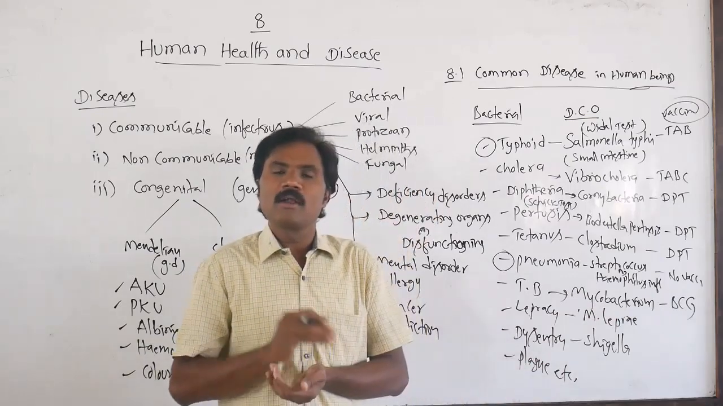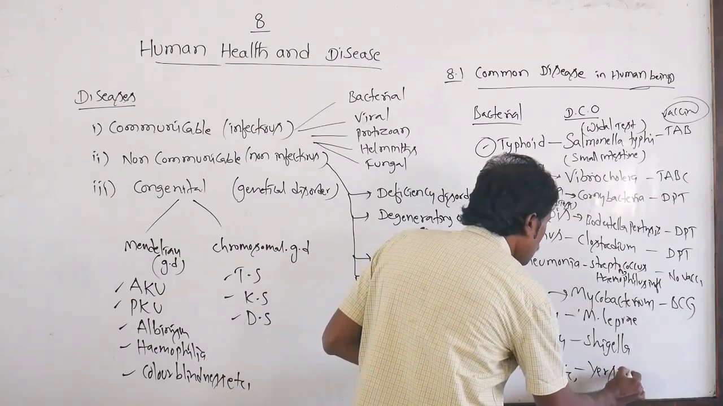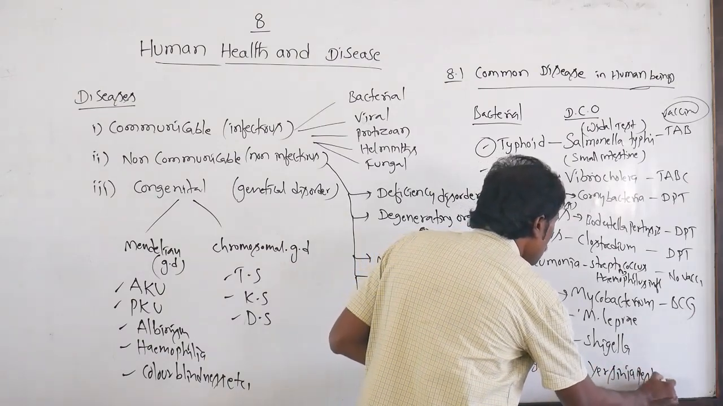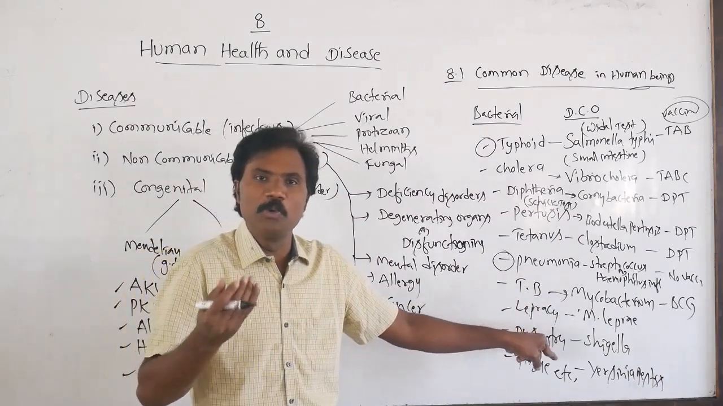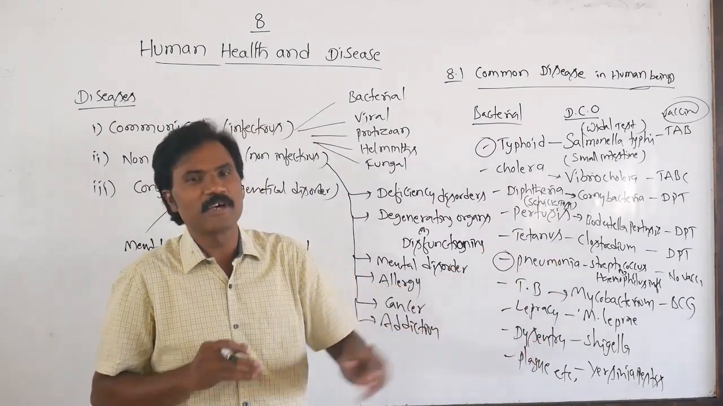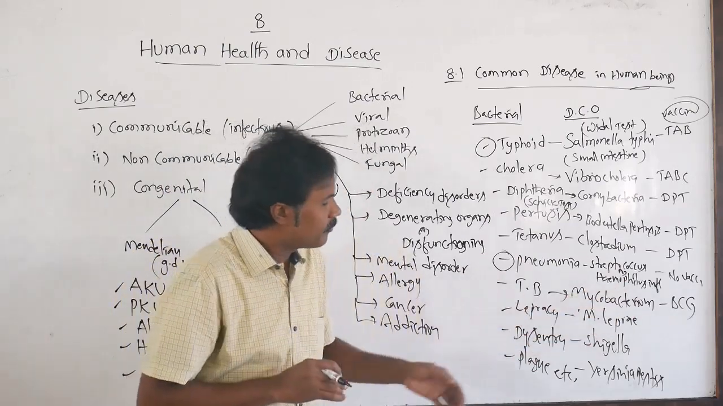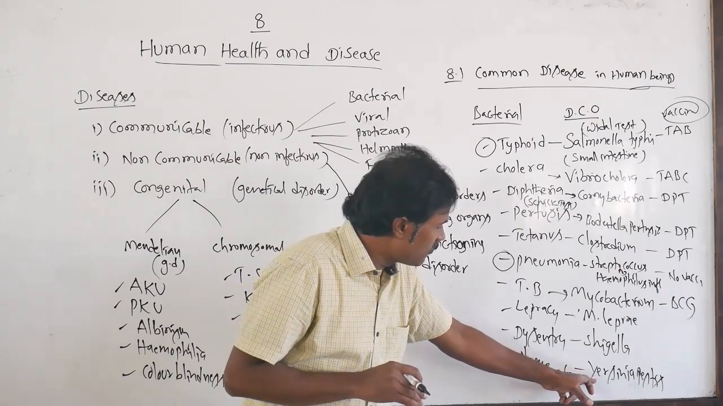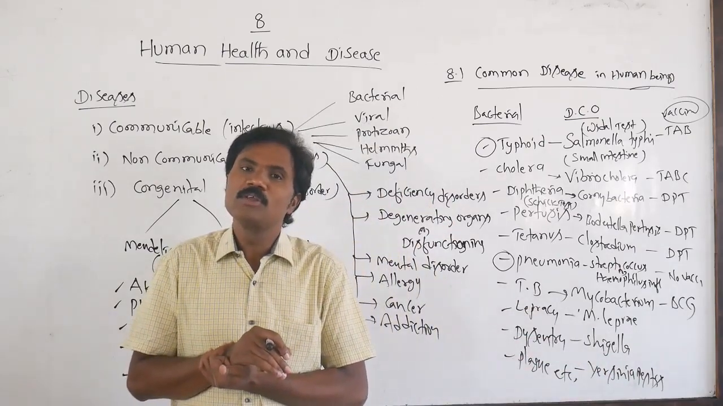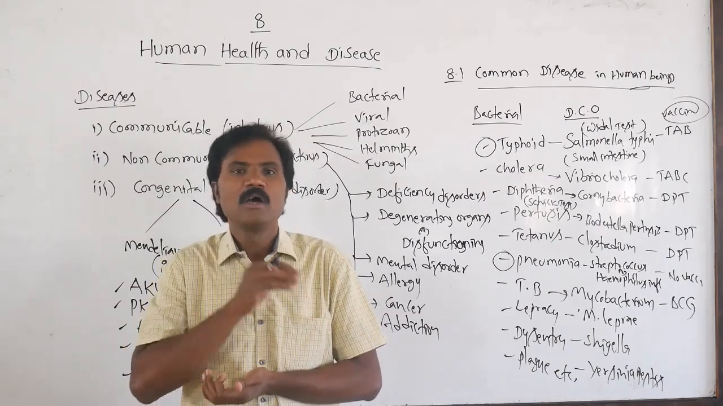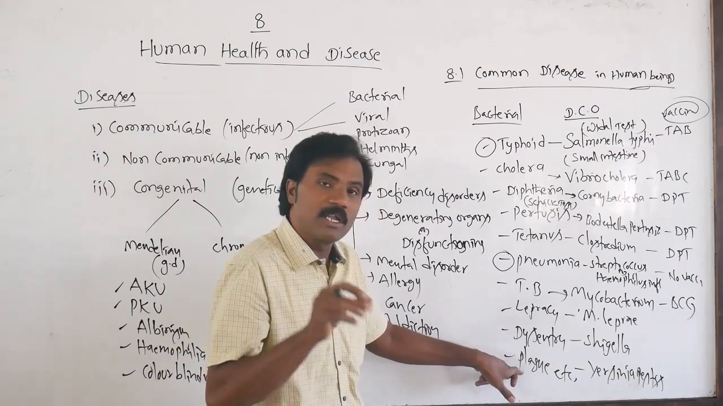Then plague. Yersinia pestis is the bacterium that causes plague. Normally we call it bubonic plague. The person suffers from fever. For this plague also, there is no specific vaccine.